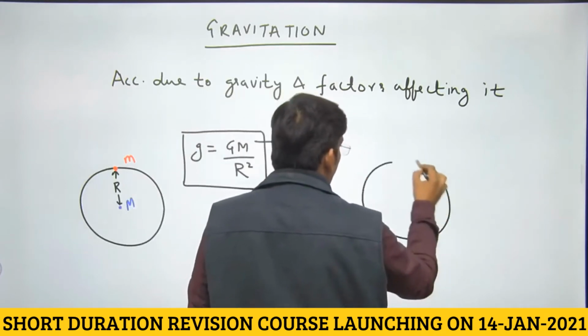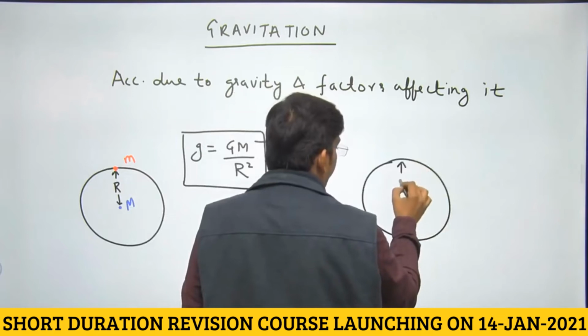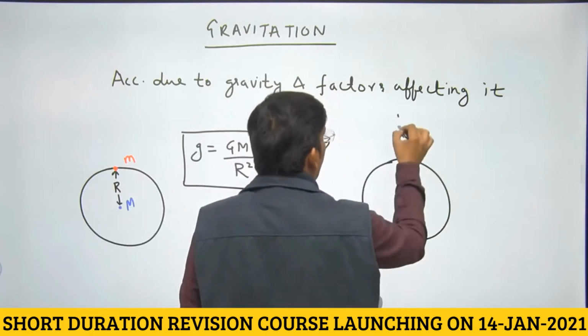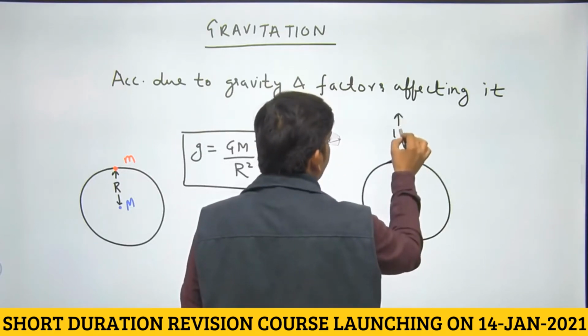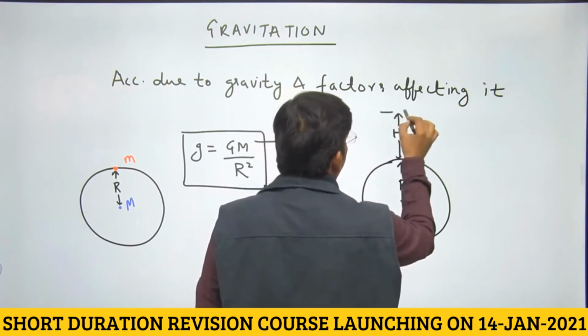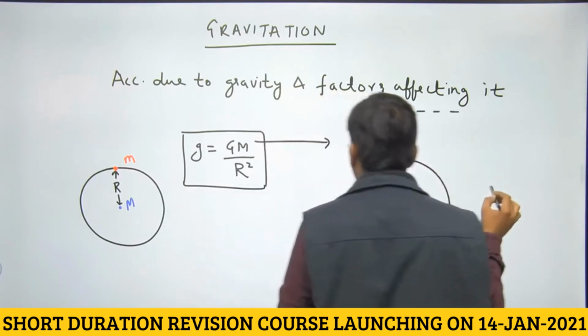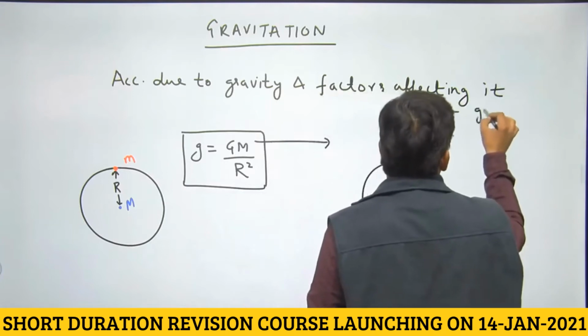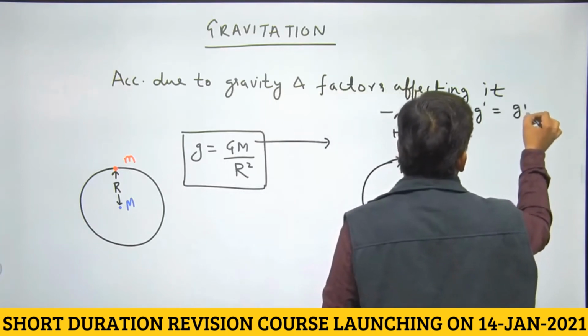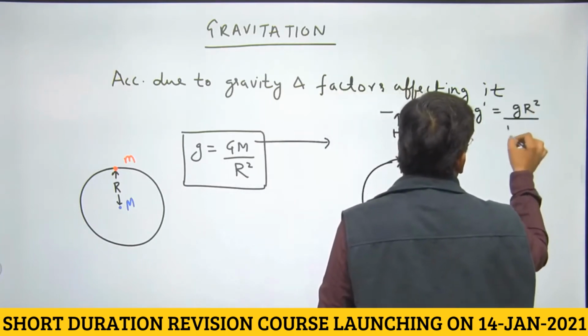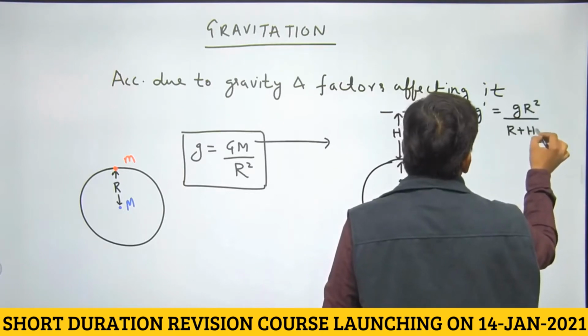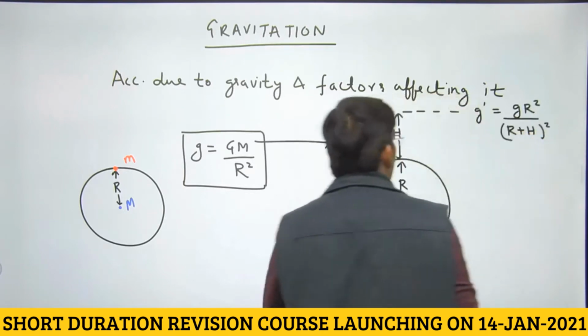So this is earth, right? If we are at height h, then acceleration due to gravity is going to be g dash, given by g r square divided by r plus h whole square, dear students.